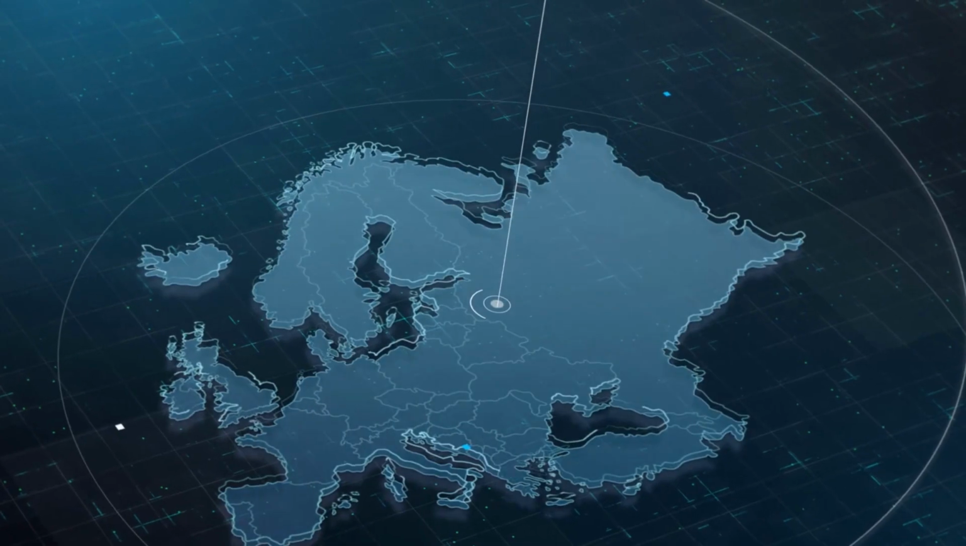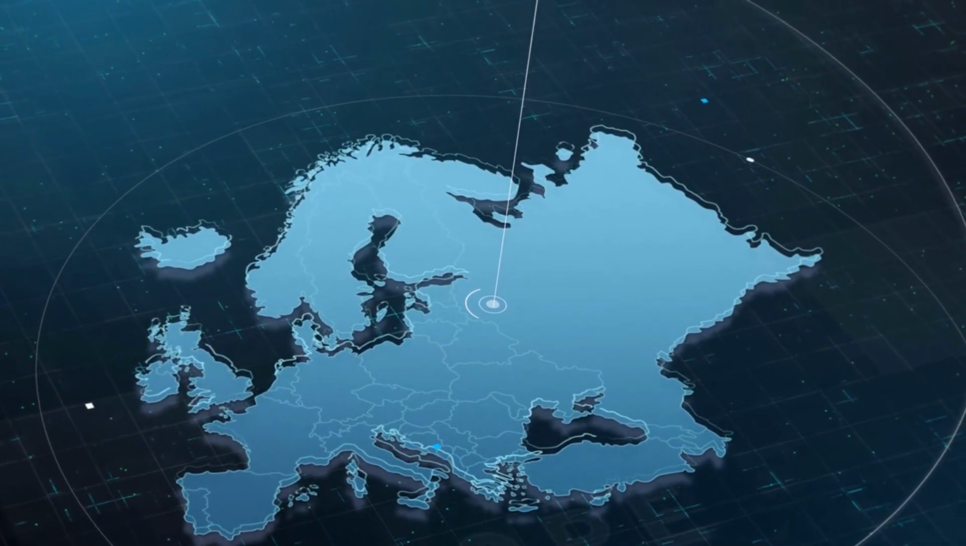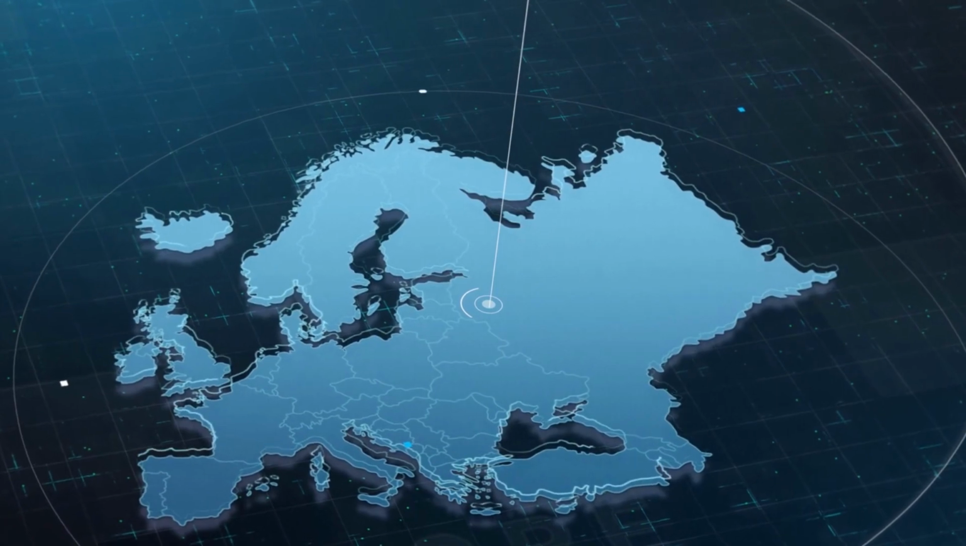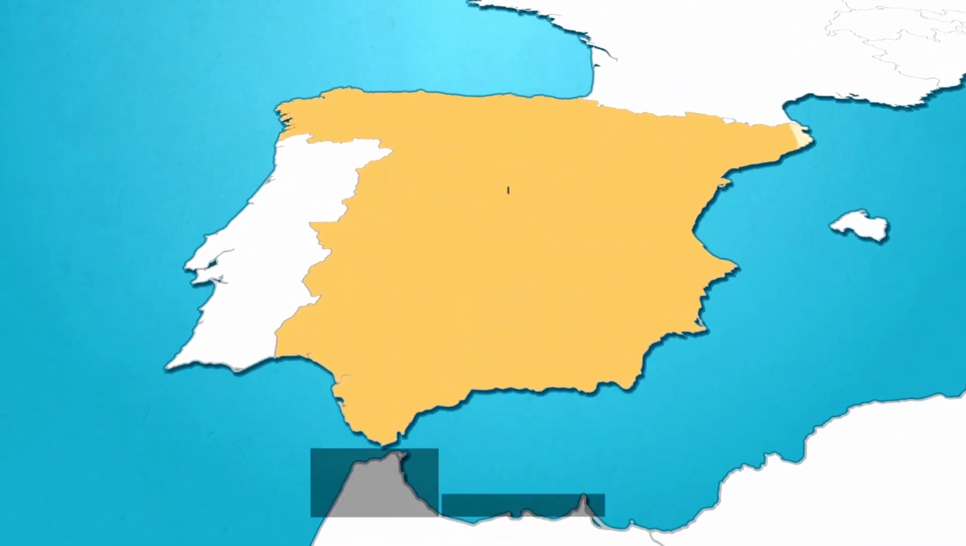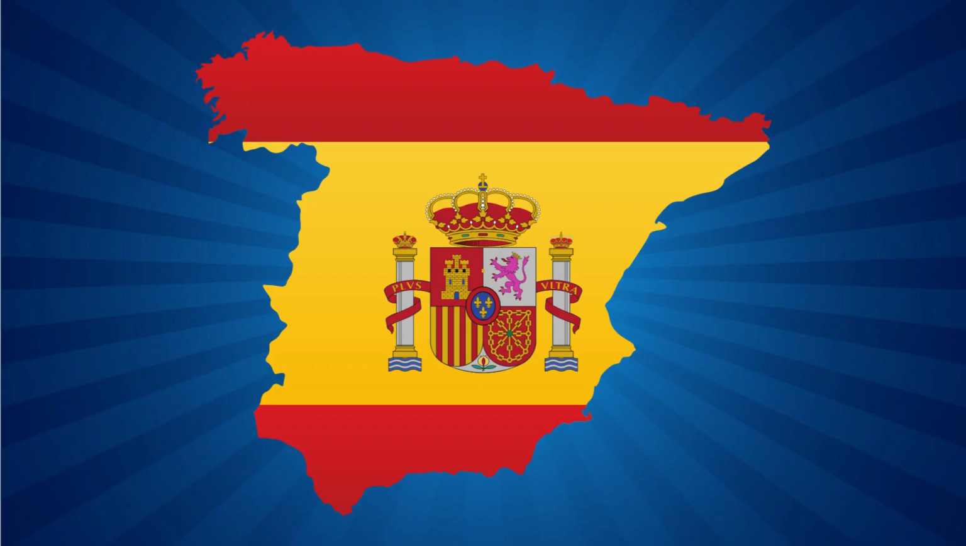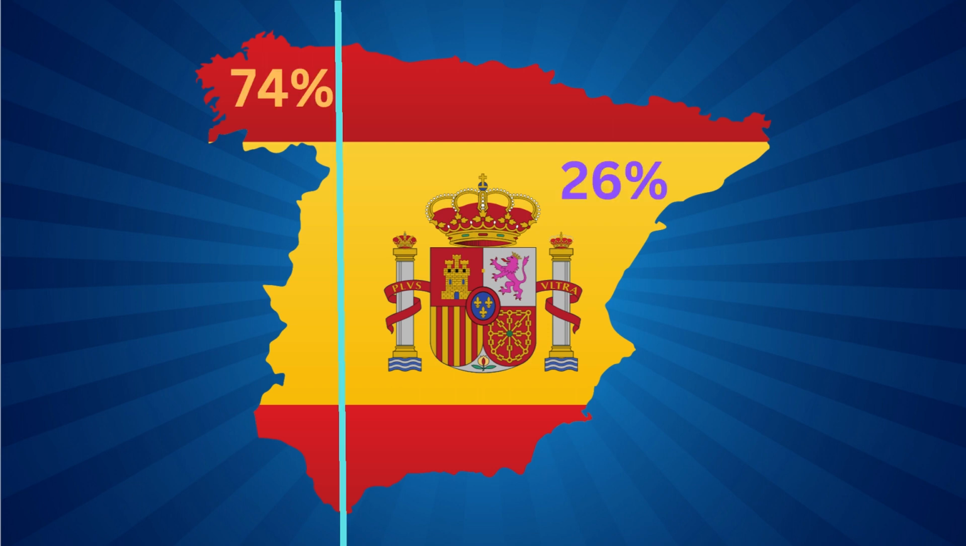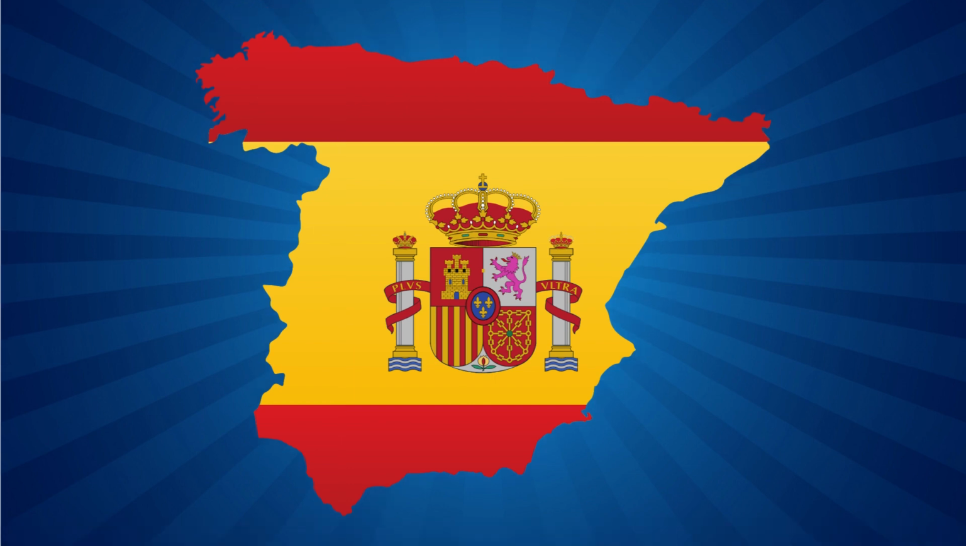Now, for the last country in this video, we move to the continent of Europe and to the country of Spain. This is a little different for Spain. Now, I really can't draw a line. I mean, sure, I could draw a line and say that 74% of the Spanish population live west of this line and only 26% live east. But this doesn't show how sparsely populated Spain actually is.